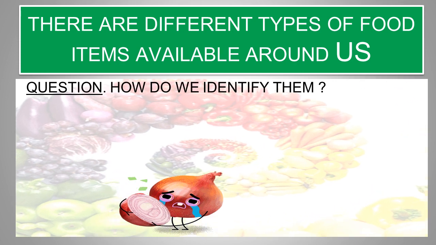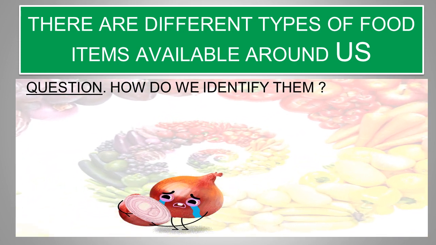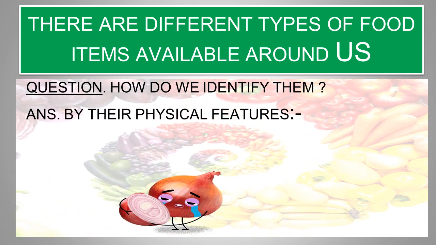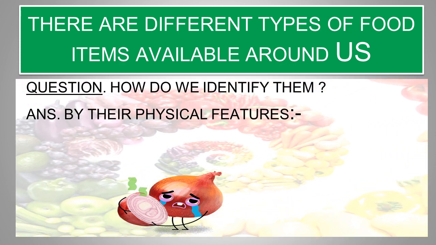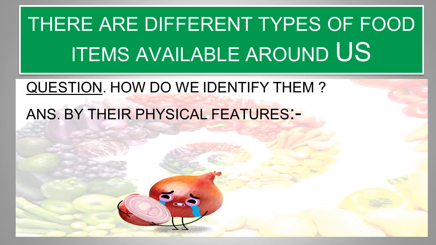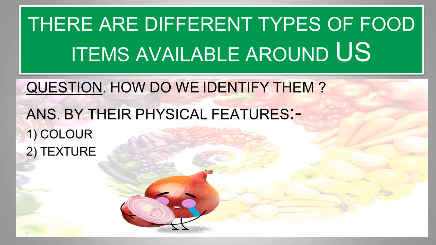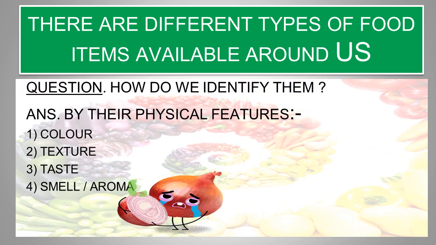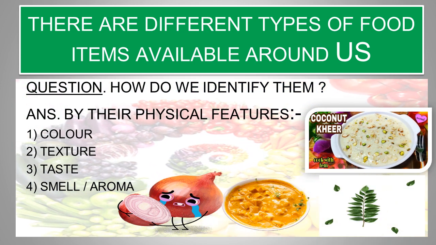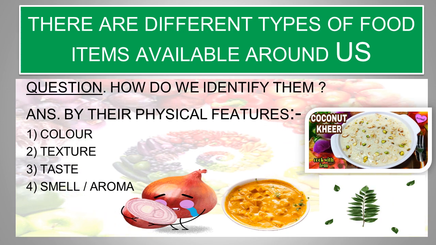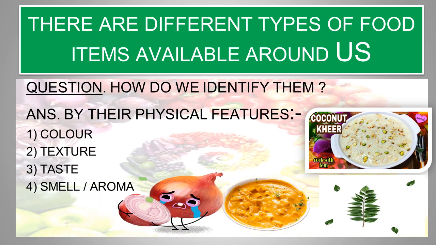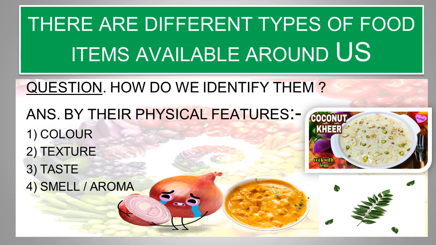Now, the question is, how do we identify them? Just think over, then I will help you. Yes, by their physical features. Now, what are physical features? Physical features means their appearance. That is, their color, texture, taste, smell, and aroma. Now, look at the screen. We have different kinds of food items. Do they look alike? Do they taste the same? Do they give the same smell or aroma?